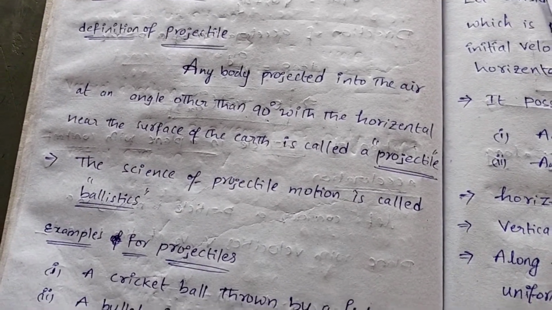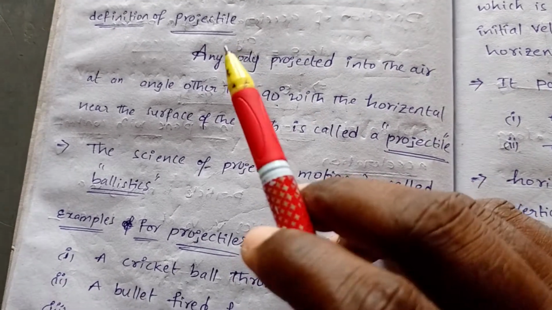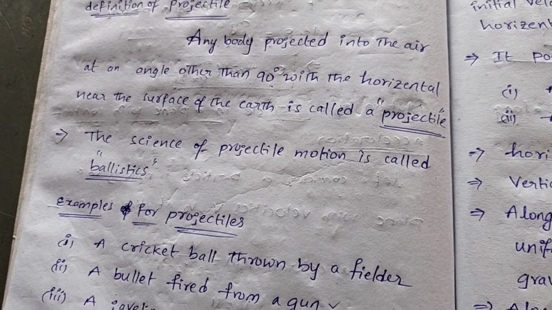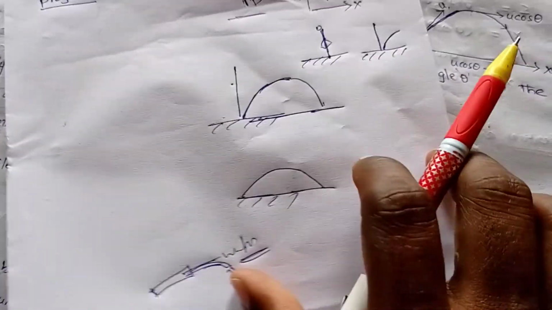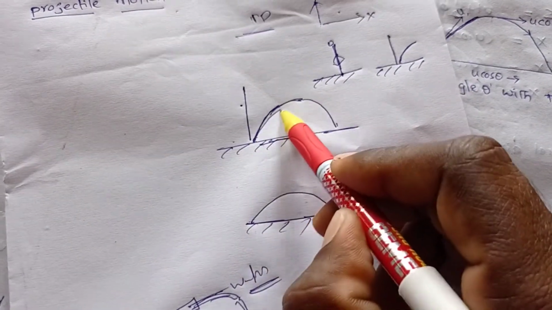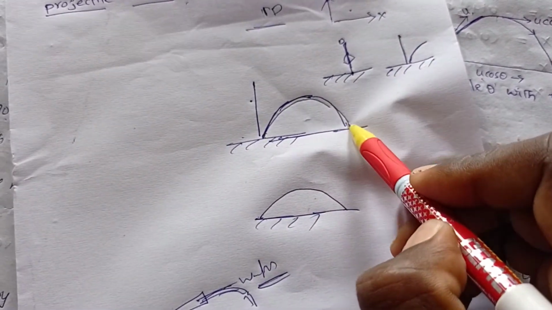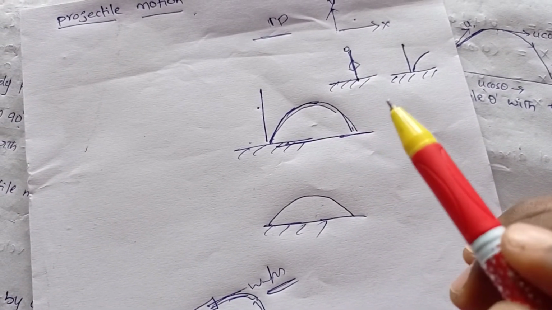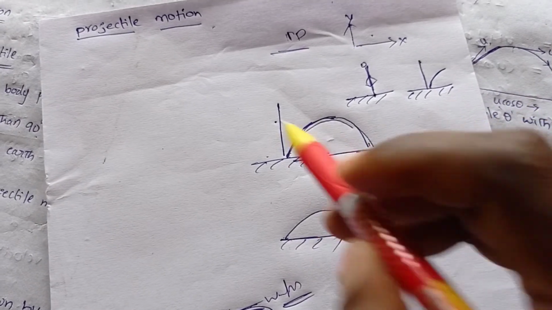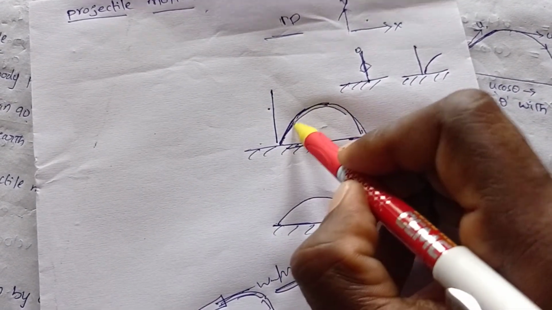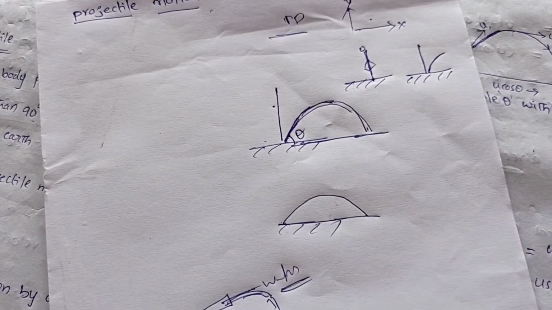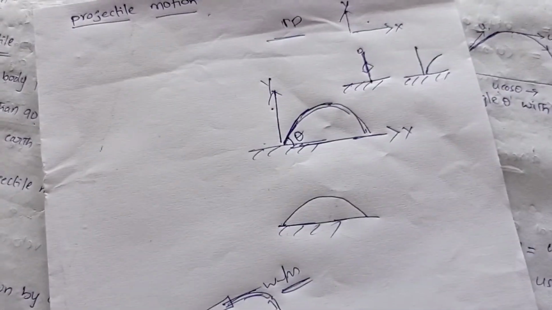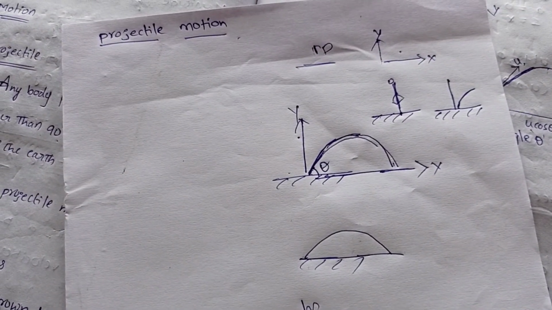What is a projectile? A body projected into air at an angle other than 90 degrees with the horizontal, near the surface of the earth, is called a projectile. So if I project any body into the air at an angle other than 90 degrees, that is a projectile. That motion is called projectile motion. This projectile makes an angle theta with the horizontal x-axis, this is the y-axis.